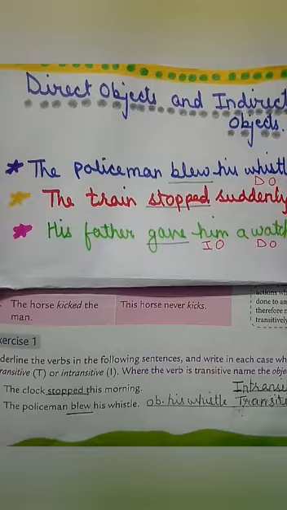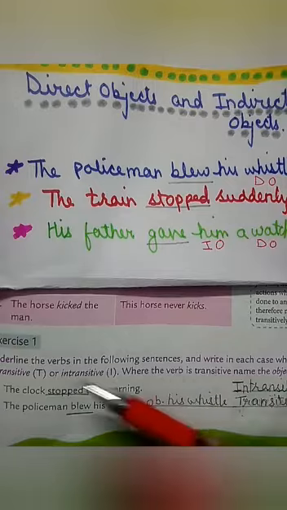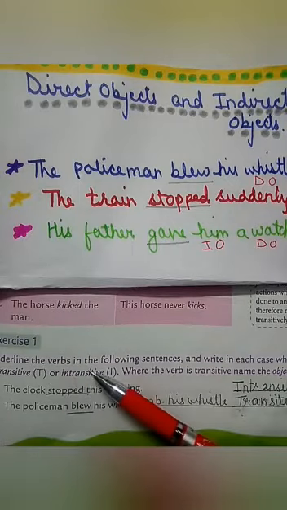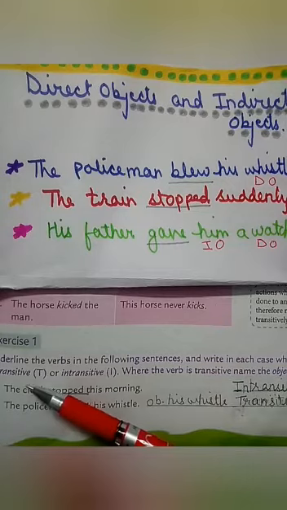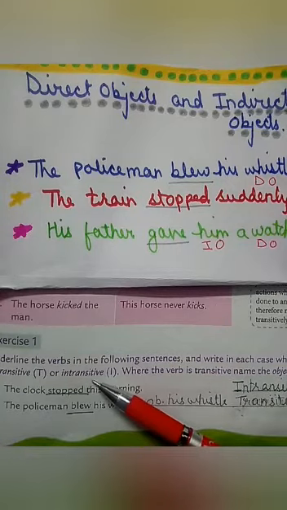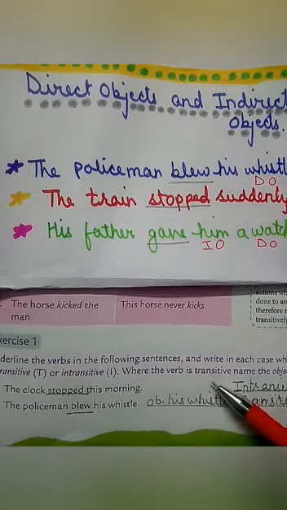Hope you have understood how to identify direct object and indirect object. So let us do this exercise. Exercise 1, page number 43. Underline the verbs in the following sentences and write in each case whether the verb is transitive or intransitive. Where the verb is transitive, name the object.